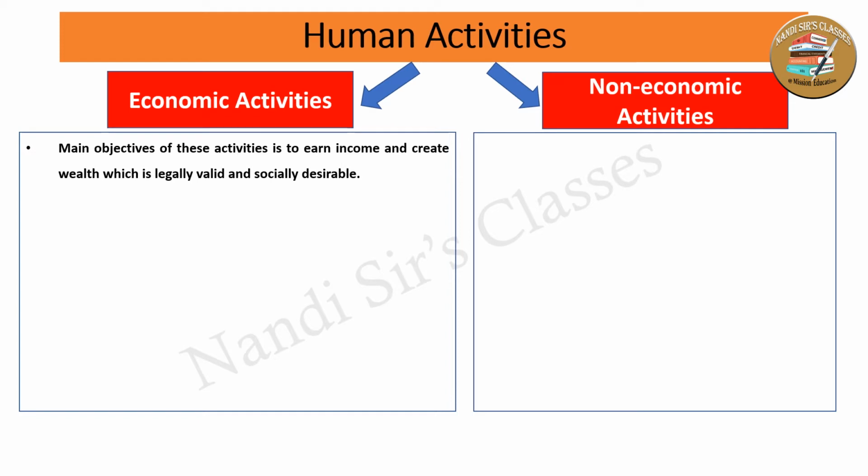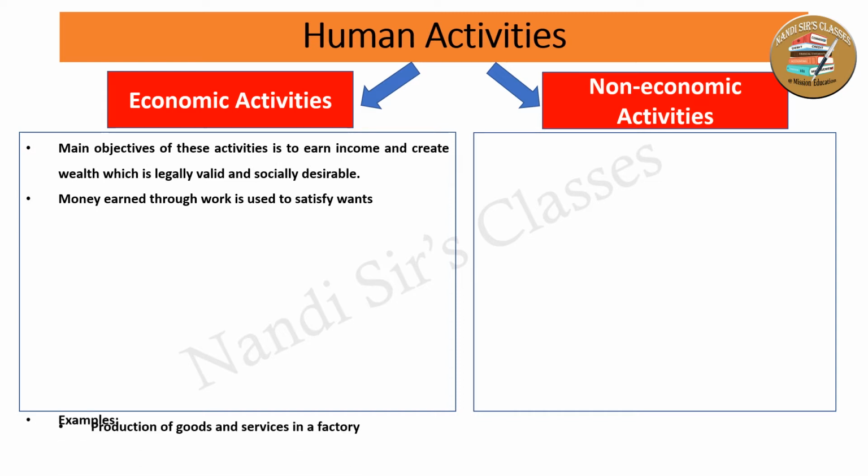Just remember, the main objective of these economic activities is to earn income, to create, generate, accumulate, acquire wealth. Under these economic activities, whatever activities human beings perform, the money earned through that work is used to satisfy human wants.